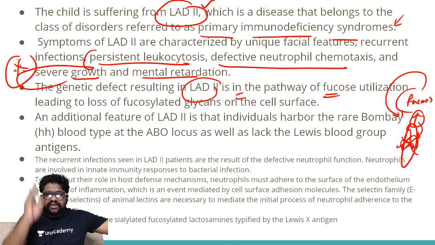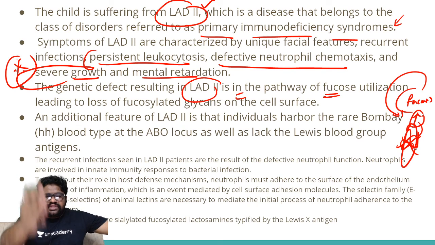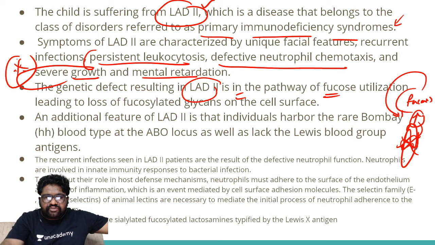So I repeat once again, lack of fucosylation of the antigens present on the surface of leukocytes will make the leukocyte adherence defect more probable. Now this is the theory part. You can look at the theory part when you have time by pausing the slide on YouTube. Let's go for the next question.